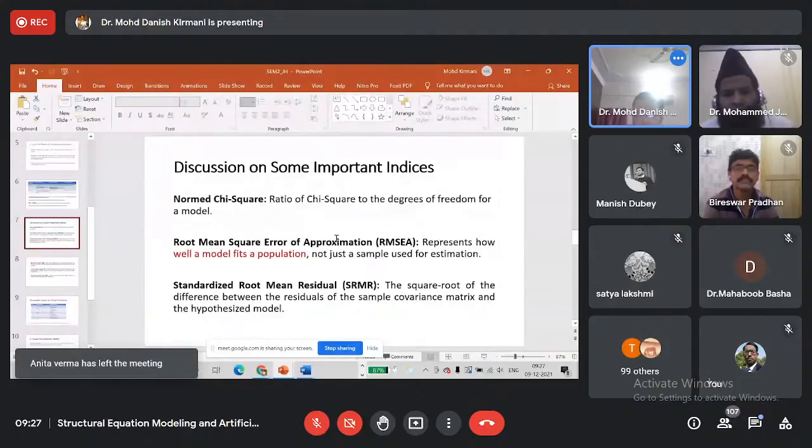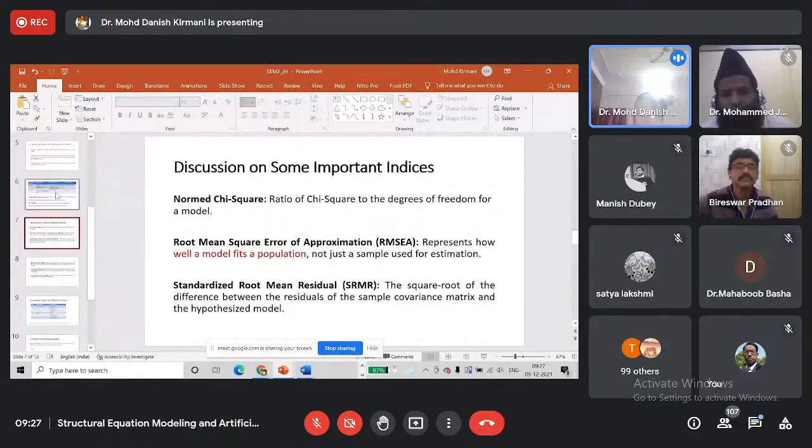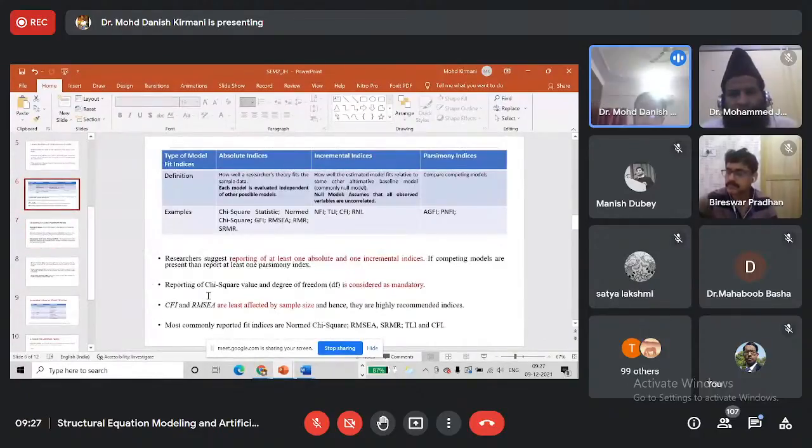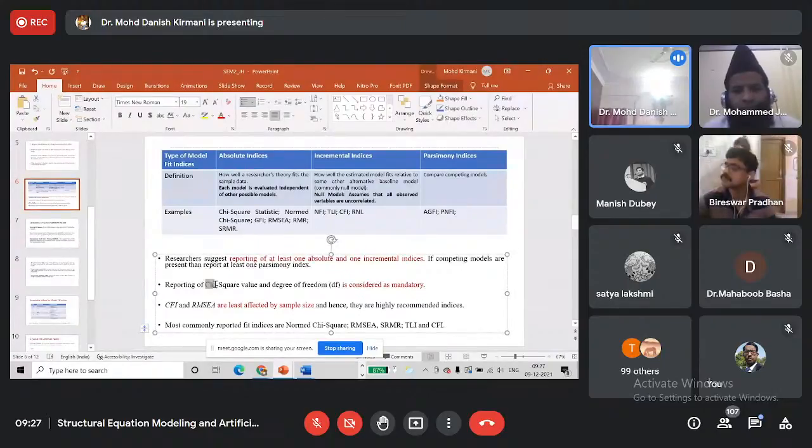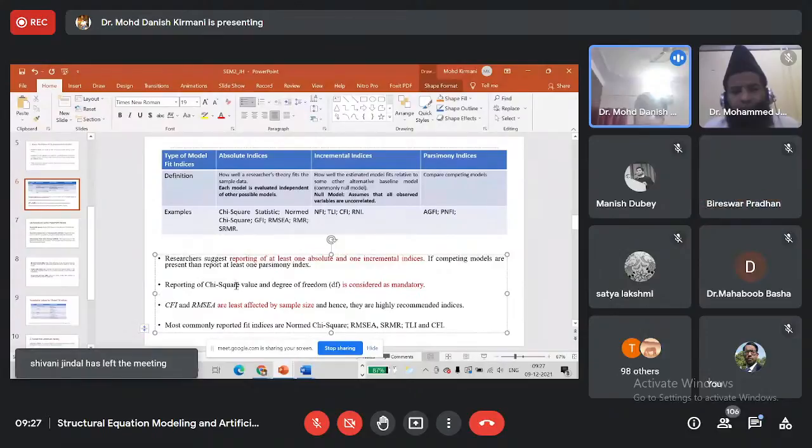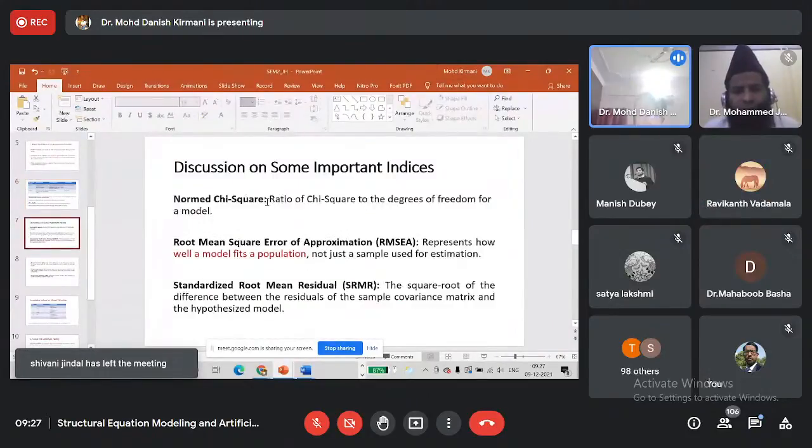Normed chi-square. What is normed chi-square? It is the ratio of chi-square to the degrees of freedom for a model. I have mentioned that it is very common to report chi-square value with their degrees of freedom. So if we divide the chi-square value by the degree of freedom, we will get the value of normed chi-square.